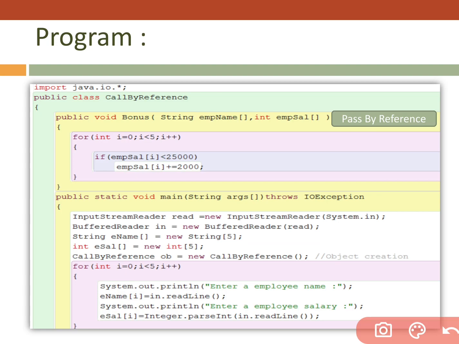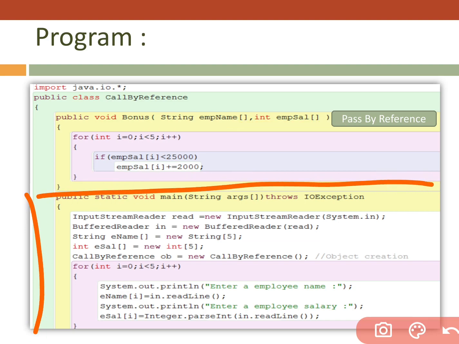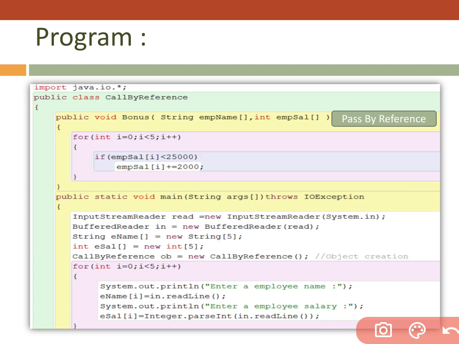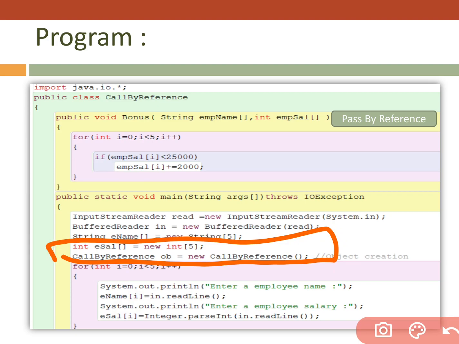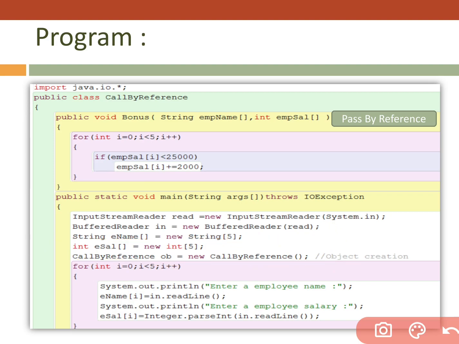Nothing else I'm doing here, because I want to show you that the formal parameters, what we are changing, affect the actual parameter. First of all, in the main function I'm just accepting values and storing everything in an array, in array locations. And one more thing, static function and non-static function. That's why when we are going to call it, we have to create an object of a class. I created that.